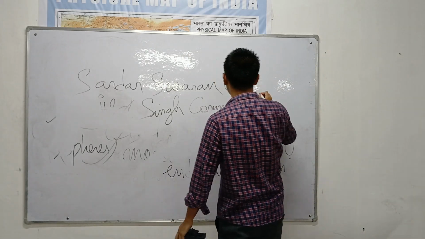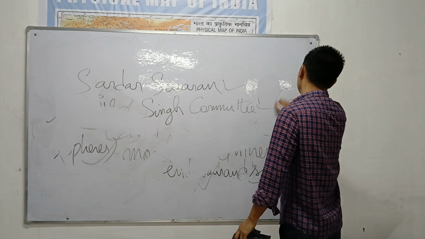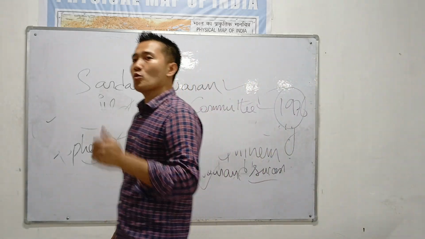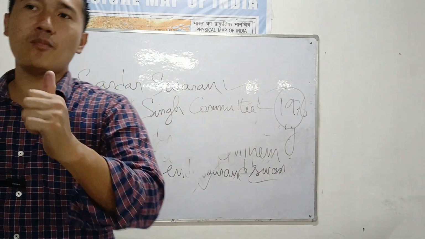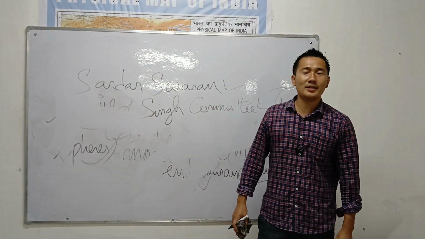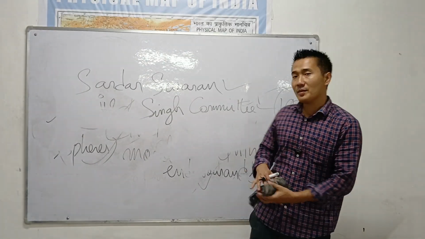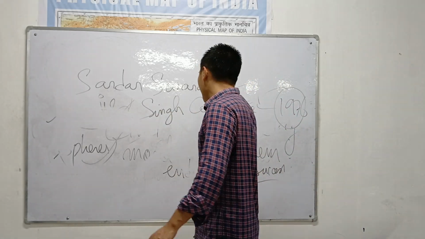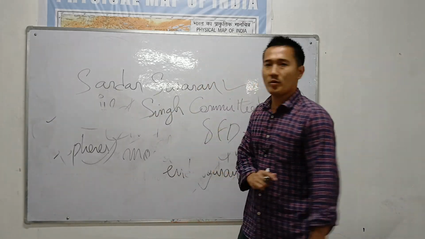Swaran Singh Committee, 1976. It is the most important committee that deals with fundamental duties. It was set up in the year 1976. It recommended 8 fundamental duties. This is very important.